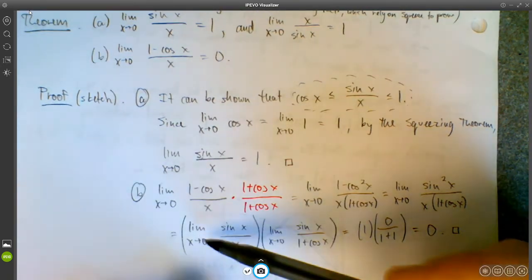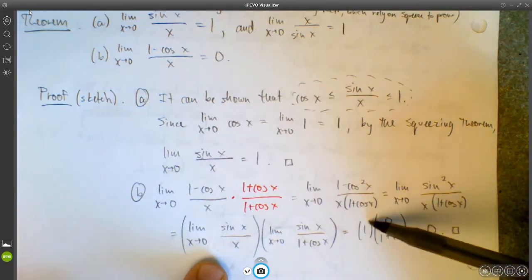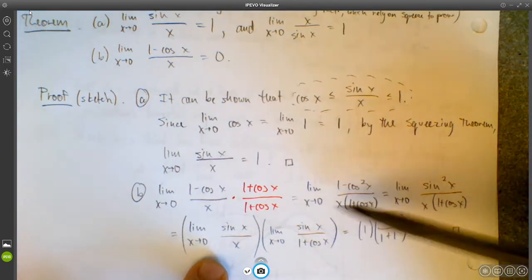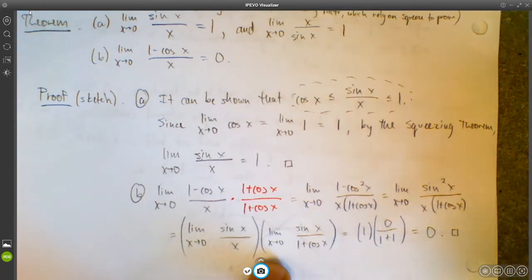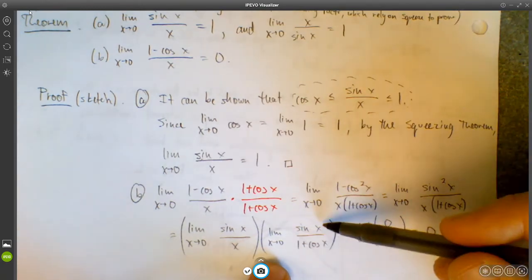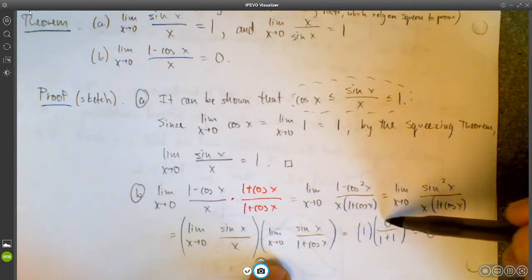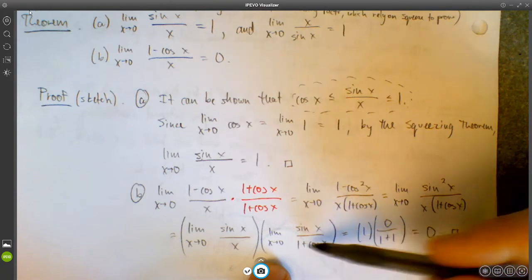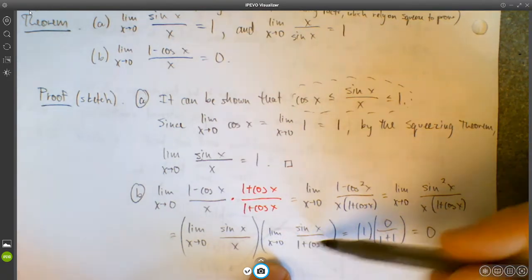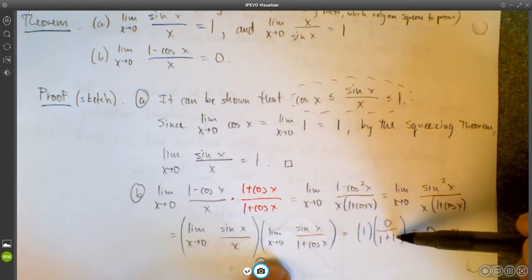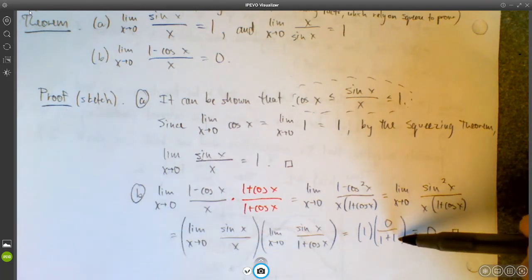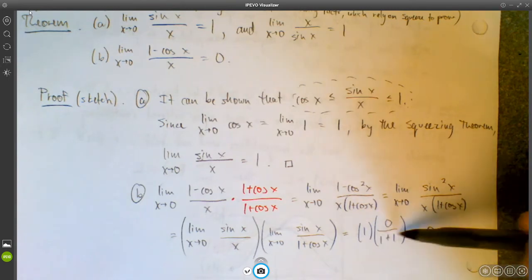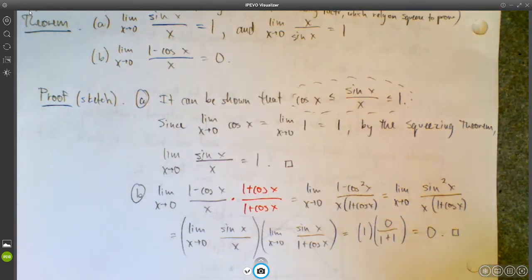Now, the limit as x approaches 0 of sine x over x equals 1. We just proved that in part A. The limit as x approaches 0 of sine x over 1 plus cosine x, well, we can just use direct substitution. We can plug in 0. Sine of 0 is 0. So we get 0 in the numerator, and then in the denominator we have 1 plus cosine of 0. Cosine of 0 is 1. Well, 0 over 1 plus 1 is just 0 over 2, and 0 over 2 is just 0. And 1 times 0 is 0. So we've proven part B as well.